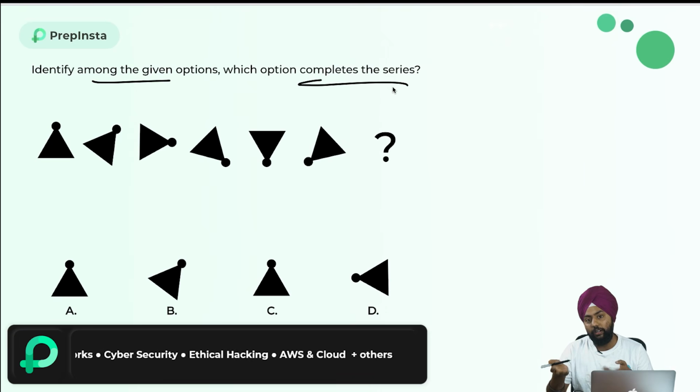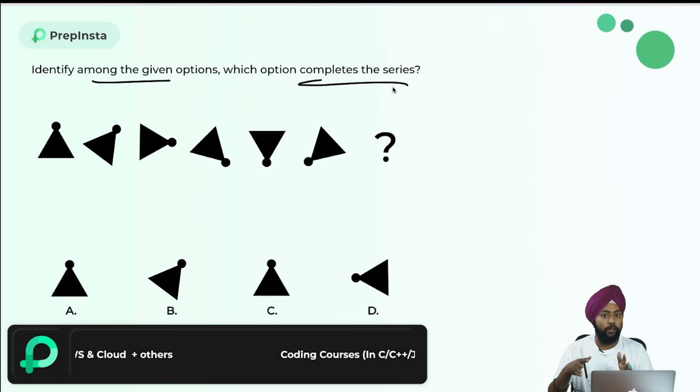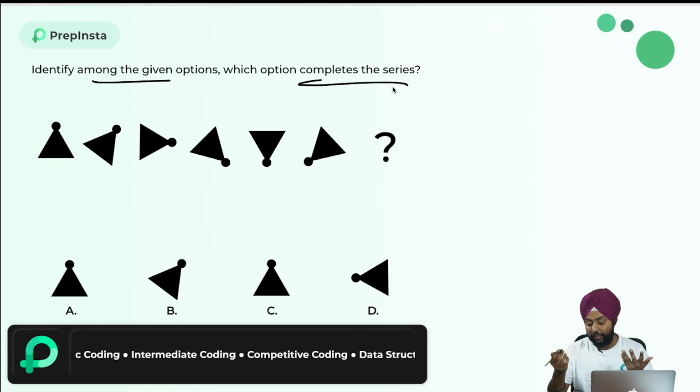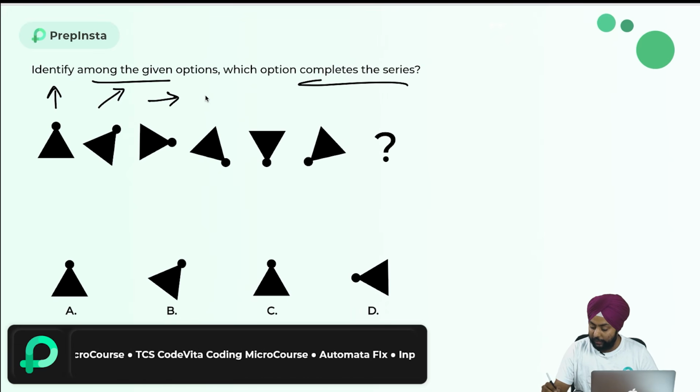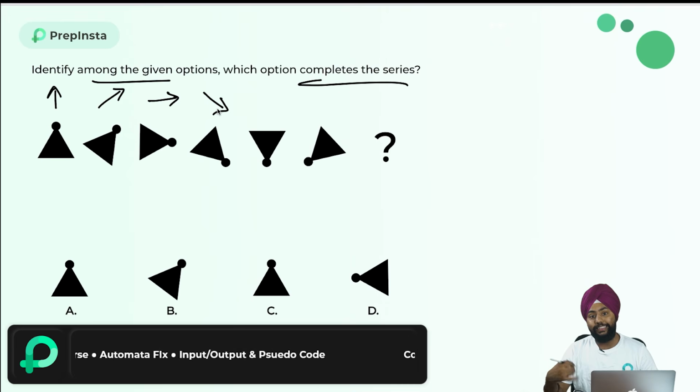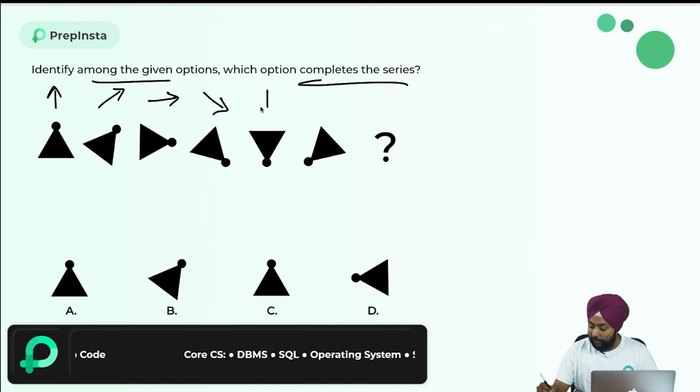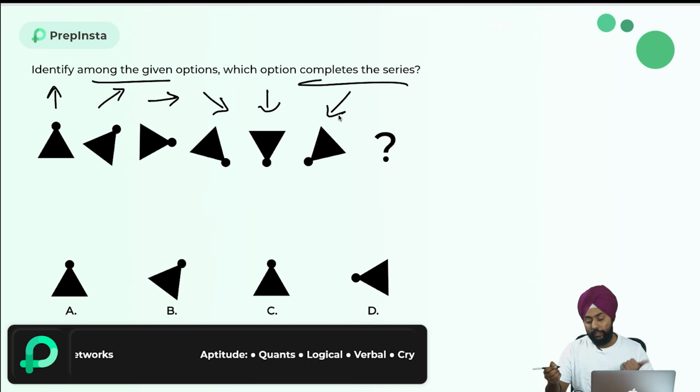But if we look over here, the figure is the same. The elements are also the same. Only the direction change is happening. So let's notice what kind of direction changes are happening. In the first image, it is like this. Then it went like this. Then it went like this to the east direction. Then it went like this in the south-east direction. Then it will become the south direction. Then it becomes the southwest direction.